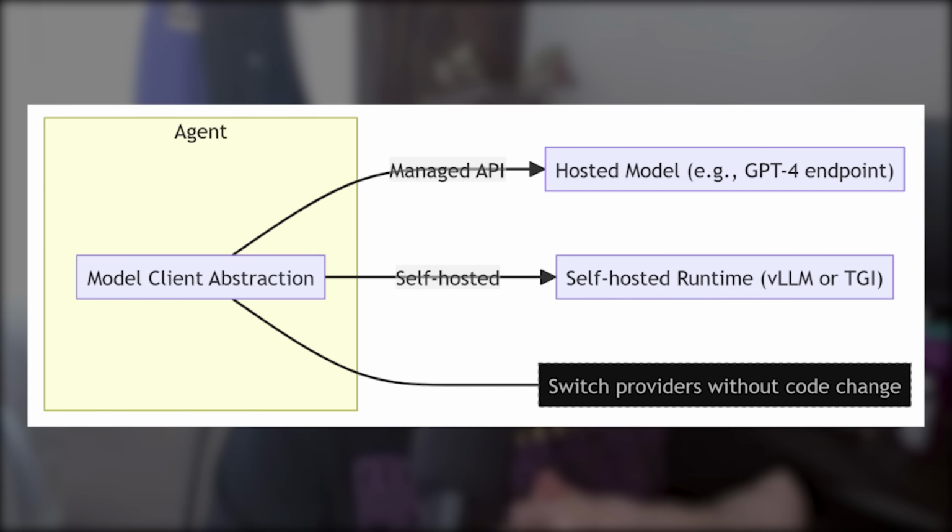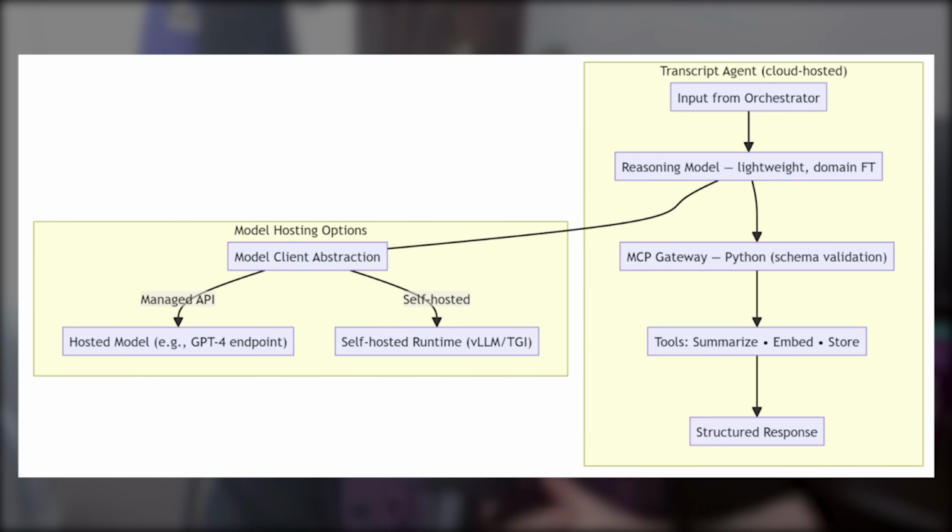The interface to the model stays the same. The agent calls a single model client with a schema-checked request, and the endpoint can be swapped without changing the agent code. This keeps the architecture portable and replaceable, when upgrading models or changing where they run.